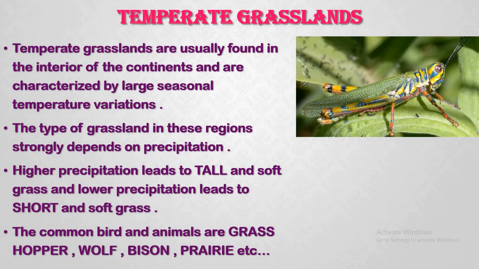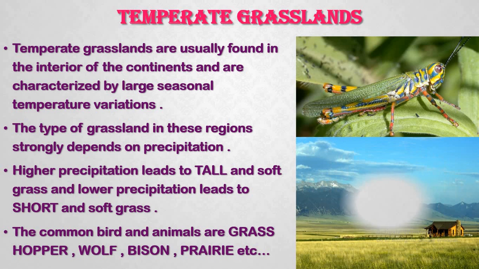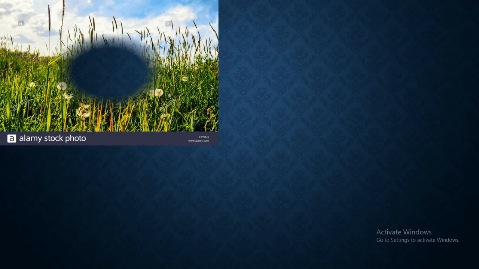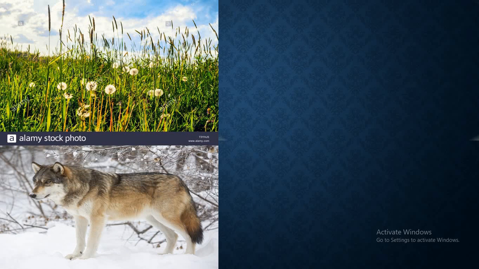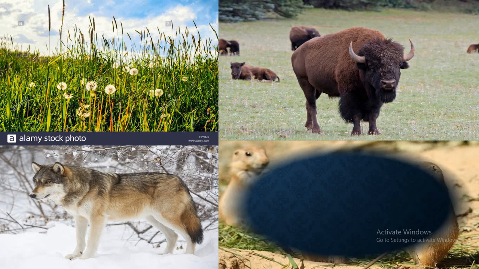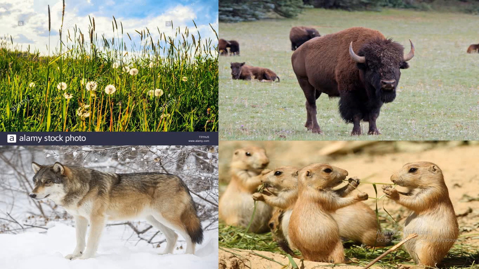Higher precipitation leads to tall and soft grass, and lower precipitation leads to short grass. The common birds and animals are grasshoppers, wolf, bison, and parrot. Some of the temperate grassland living organisms. Good.